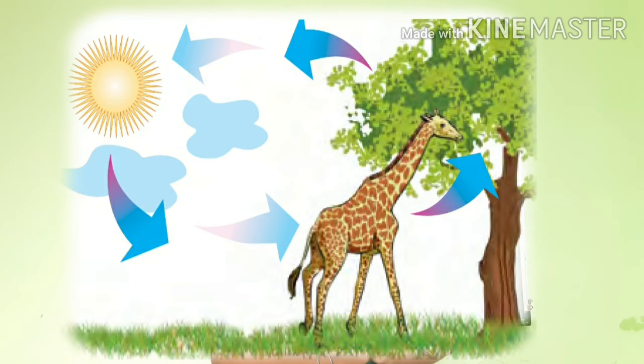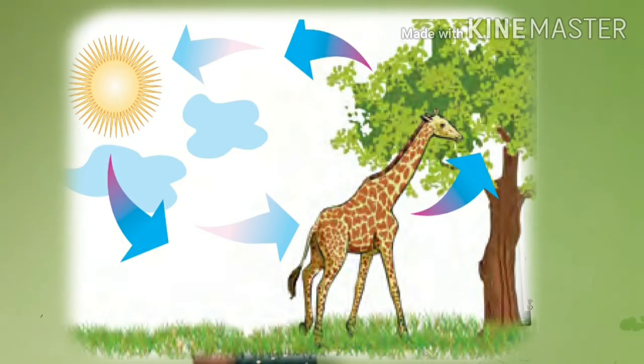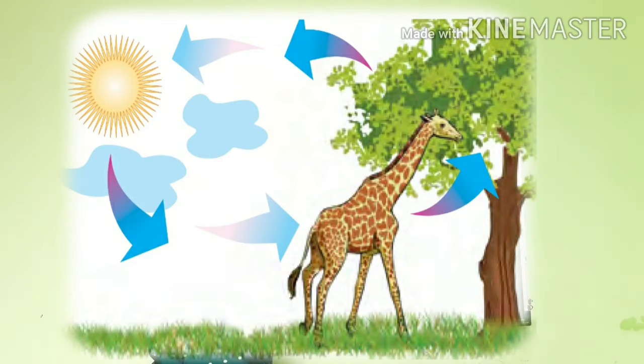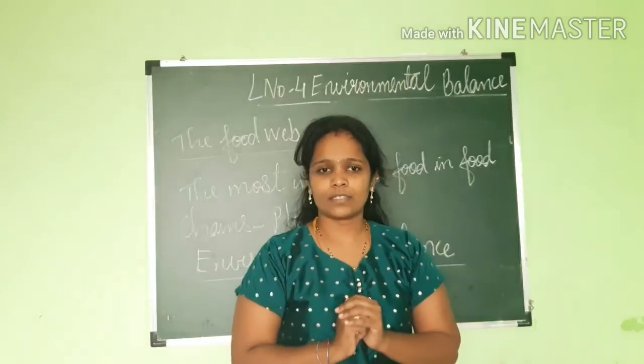Understood? Thus, plants use substances in the soil for their growth, and when plants and animals die, the decomposition of their remains adds these substances to the soil once again. Got it? This is an important cycle in the environment. Means the cycle goes on, and that's why it is an important cycle in the environment.